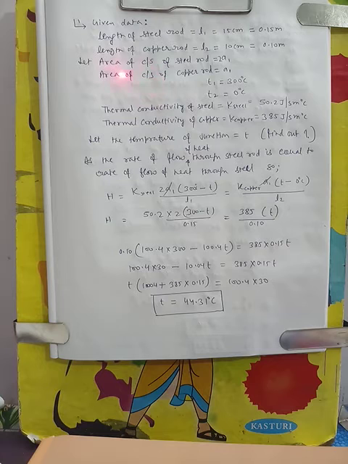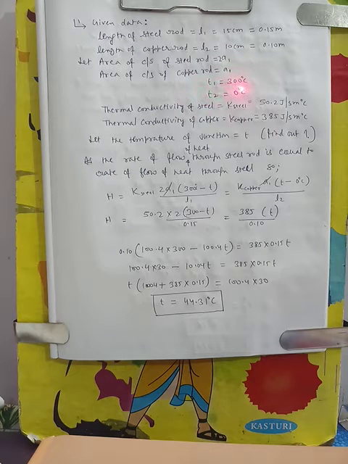So we have the given data. The length of the steel rod L1 is 15 centimeter, that is 0.15 meter. The length of the copper rod L2 is 10 centimeter, 0.1 meter. The area of cross section of the steel rod is, let's say, 2A1, and the area of cross section of copper will be A1, because the steel area is twice the copper area.